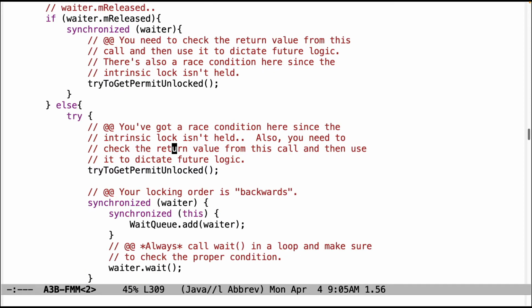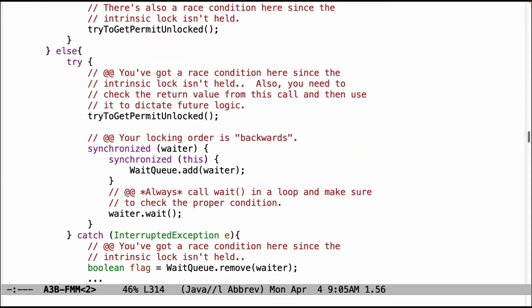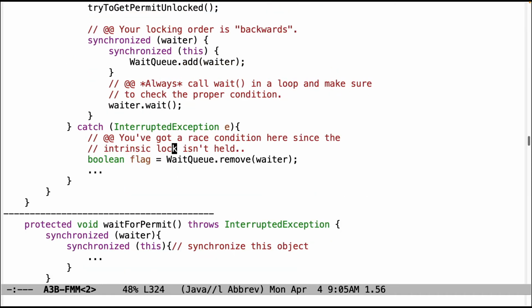There's a race condition here because the intrinsic lock is not held. You're calling try to get permit unlocked. That doesn't do any locking. Once again, the ordering is backwards. So in this particular case, well, I guess I shouldn't say backwards. It's just doing this in the wrong place altogether. Always call wait in a loop and make sure to check the proper condition, which is mReleased. Then again, here's the catch clause, which is what gets run when an interrupt exception occurs. This has got a race condition since the intrinsic lock isn't held. So again, you have to think really carefully about which lock you need to hold when. And as always, you want to make sure you hold the locks over the proper scope.